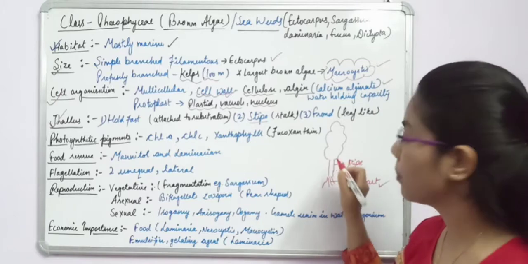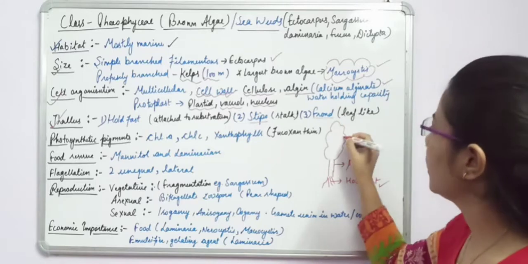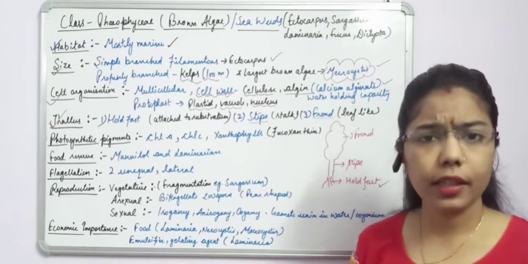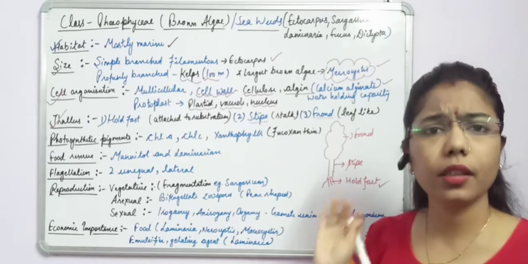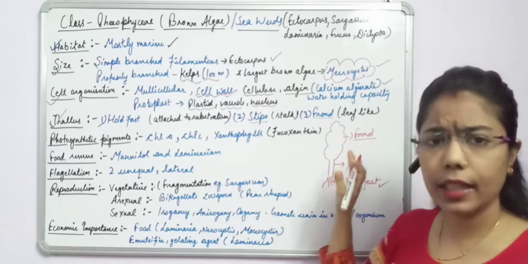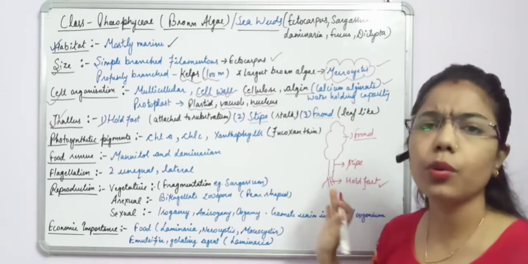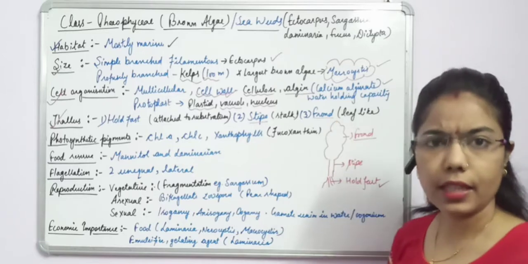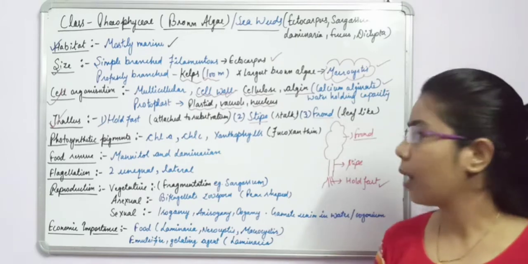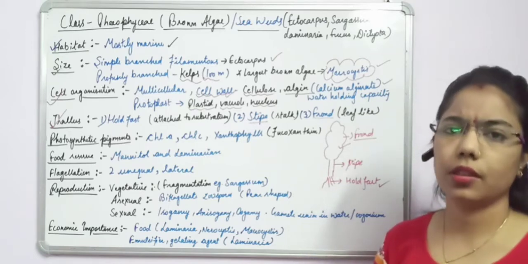लग रही है आपको stem जैसी, but ये stem नहीं है. Another thing which is present is known as frond. What is it? Frond, or you can say blade. Plant के केस में आप क्या देखते हैं? Leaf blade. Okay, so here instead of using that term, we are using frond. What is the meaning of frond? Frond means these are leaf-like structures which are present in the brown algae, but these are not the true leaves. And what is the function of these fronds? As we have said that it's just like a leaf, so it will act as photosynthetic in nature. इसका काम क्या होगा? They have some photosynthetic pigments which are helpful in photosynthesis, right?